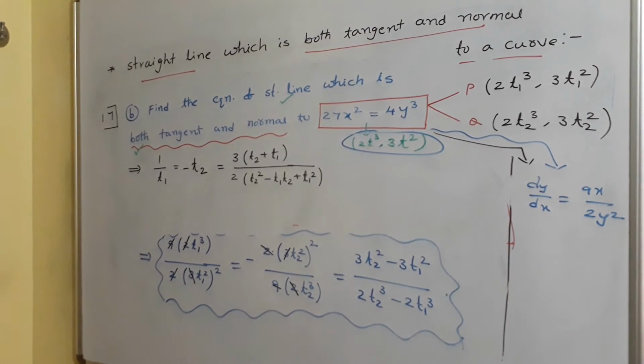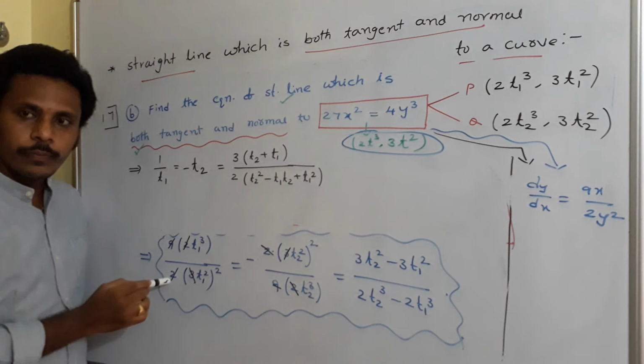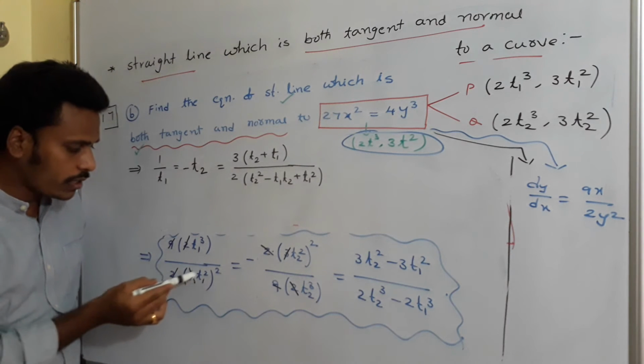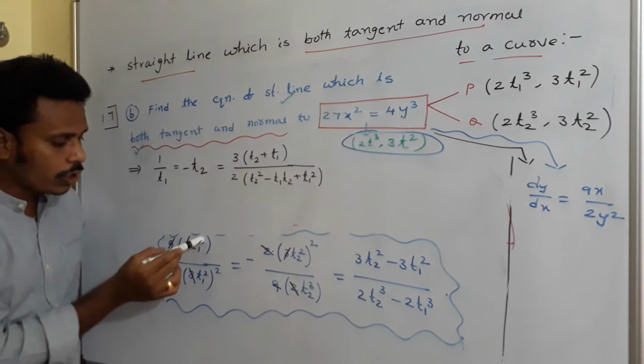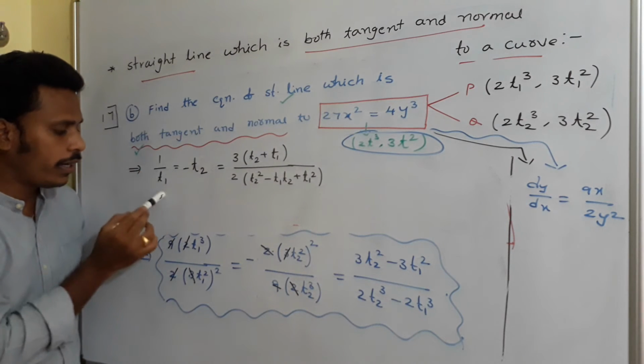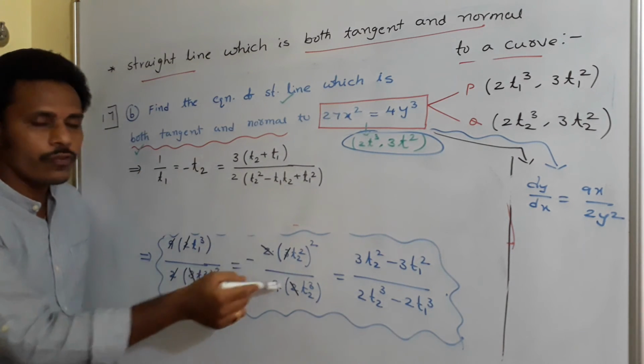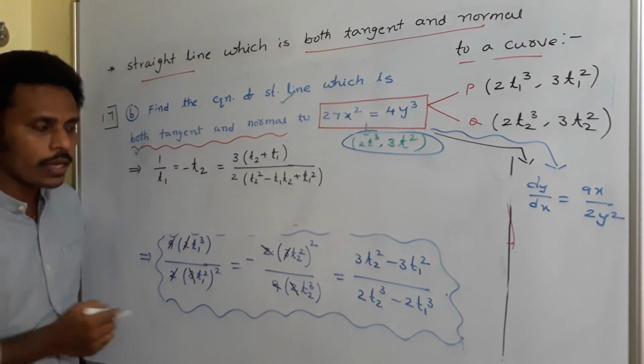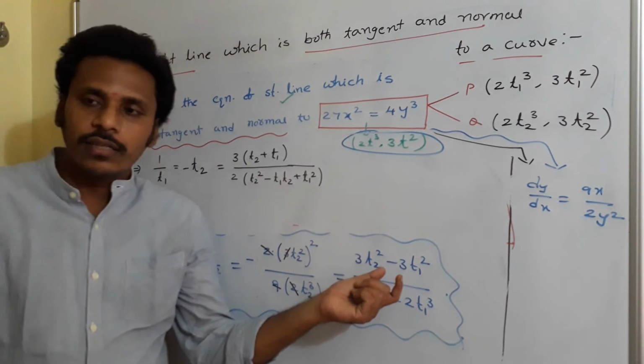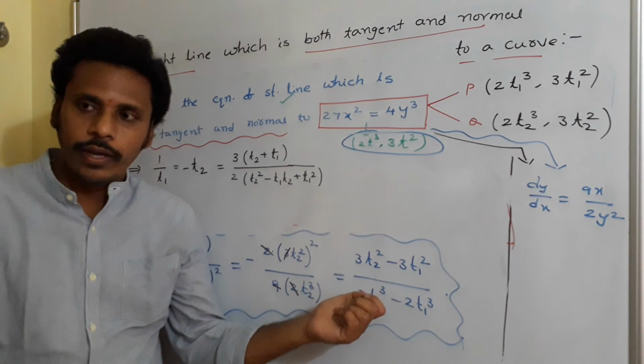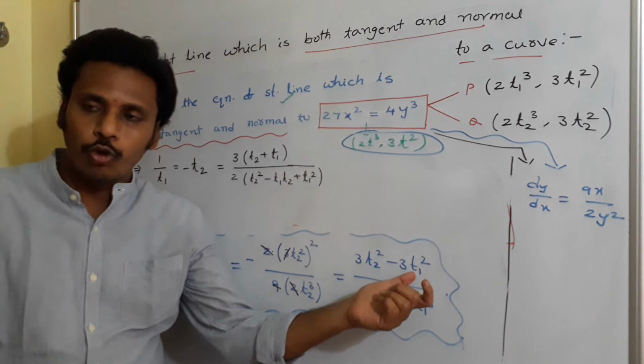Our relation simplification: 1 by t. See, 2 and 2 get cancelled. Square, so 3 square is 9 and 9 gets cancelled. T1 cube by T1 power 4, so 1 by T1. And again in the same way, if you cancel out, this is minus T2. And there, you just write it as a square minus b square: T2 minus T1 into T2 plus T1.